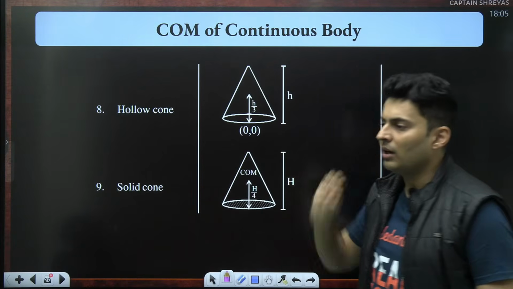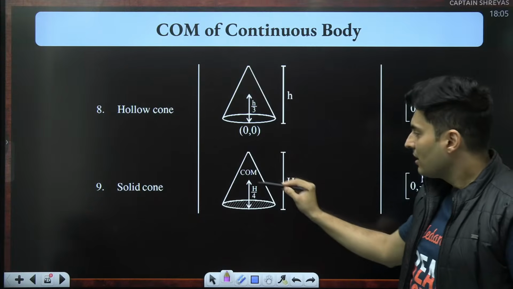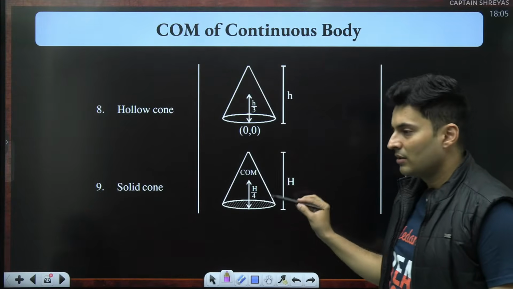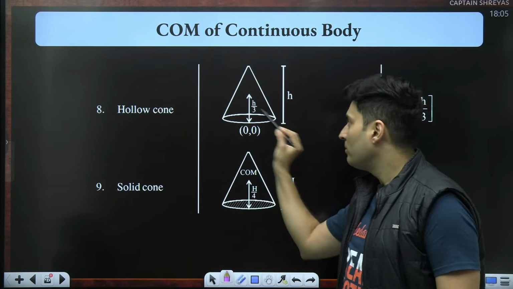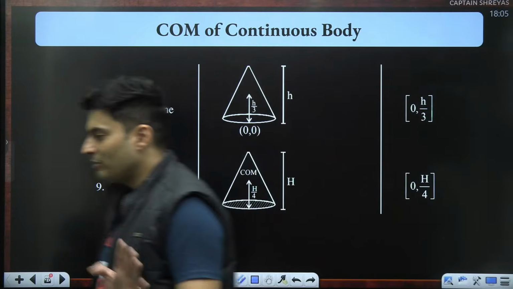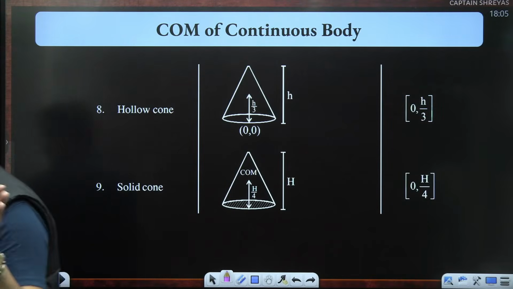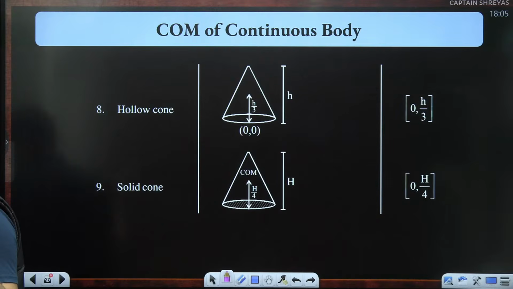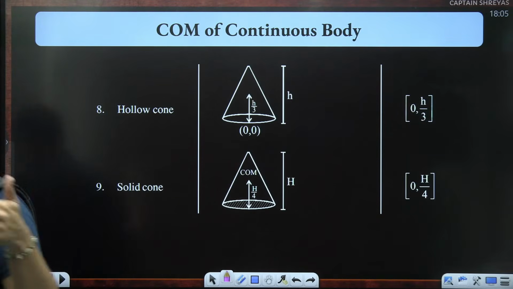will be slightly on the upper side towards the vertex. Here it will be more towards the base. So the smaller one is h by 4, bigger one is h by 3. Is it simple to understand now? If you ever get confused, that's how you will remove your confusion. Clear? Give me a thumbs up, guys.